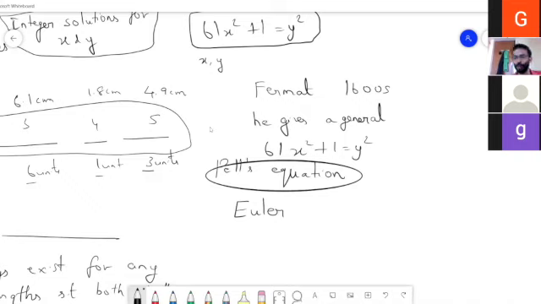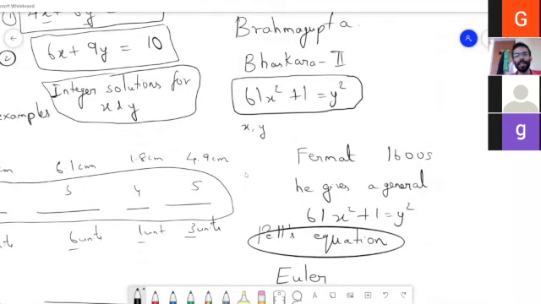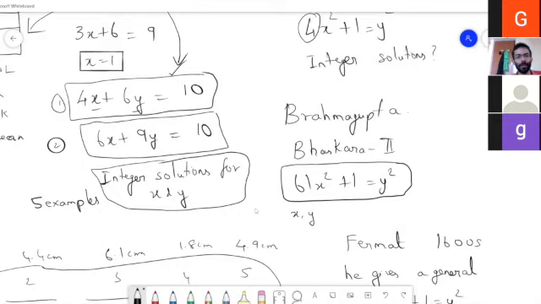So that's all for today. Think about these questions about the side and the diagonal, and also of these equations, two linear equations, how to find the integer solutions. We'll meet next week.